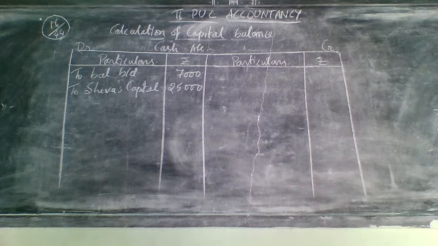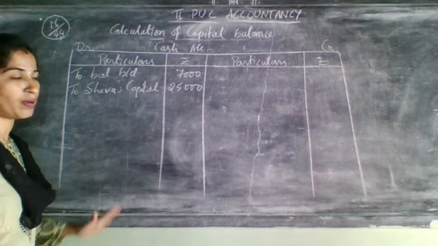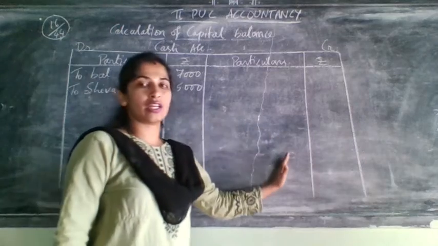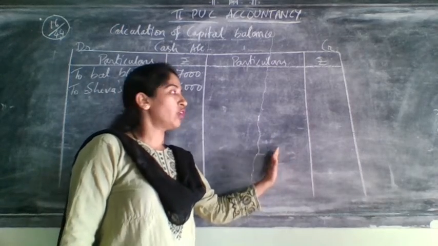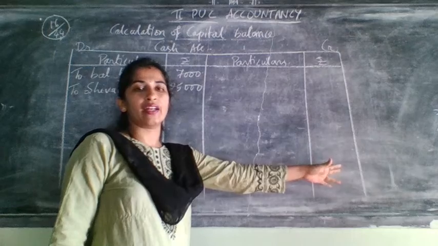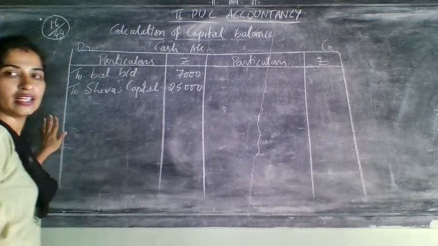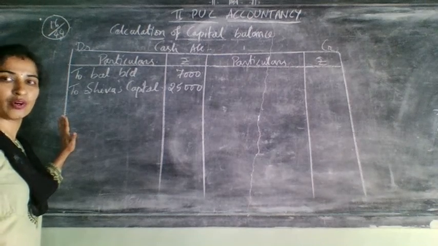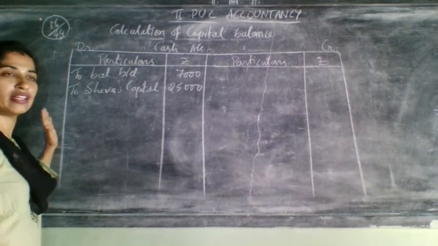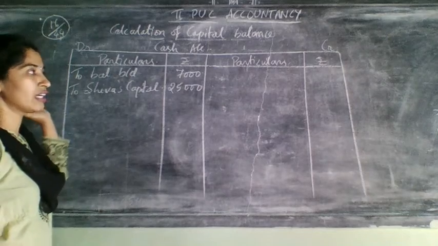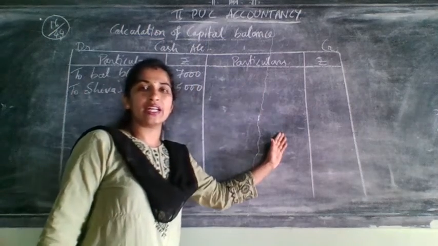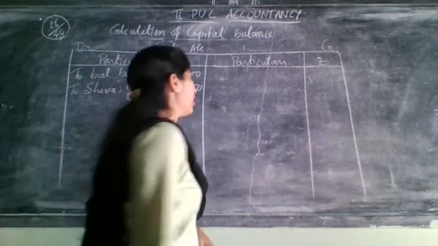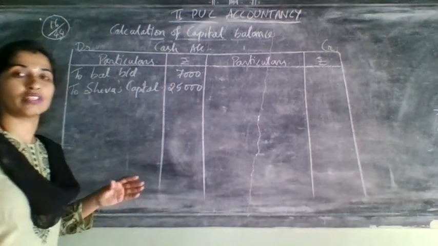Now we have done the cash adjustment in the partners' capital account. Just check in the partners' capital account which side cash came. Remember, only one we have taken cash on the credit side, only for the new partner's capital, right? Remaining cash came on which side? Debit side of the partners' capital account. Both are withdrawing the amount from their account. So when it came on the debit side, here it will come on which side? Credit side of the cash account.